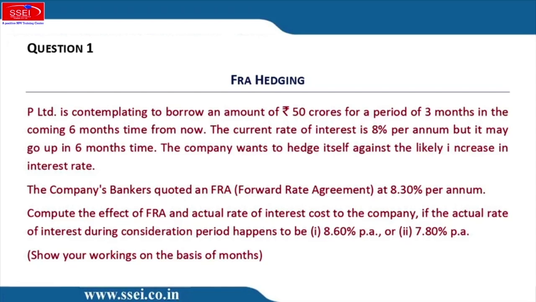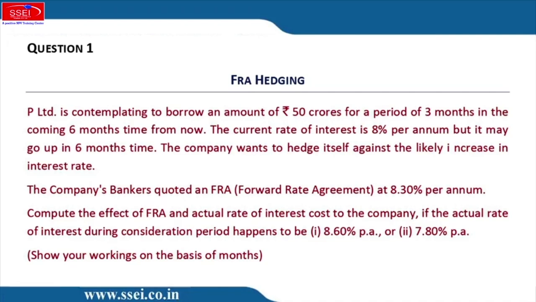Correct. Okay. Now they are saying that we will borrow at the market rate, correct, at 8.6%. So you find out the interest cost, 8.6% of 50 crores into 3 by 12. But this interest is standing at the 9th point of time, and the present value of the FRA profit that we calculated at the 6th point of time.